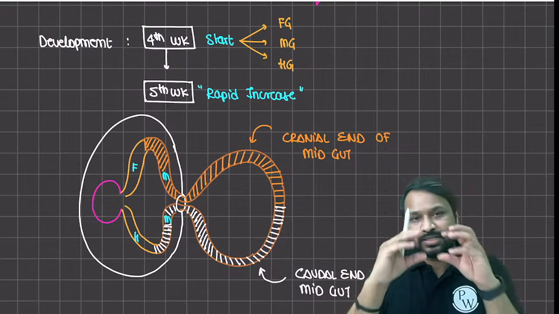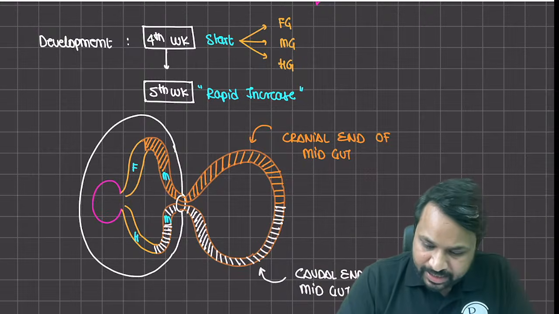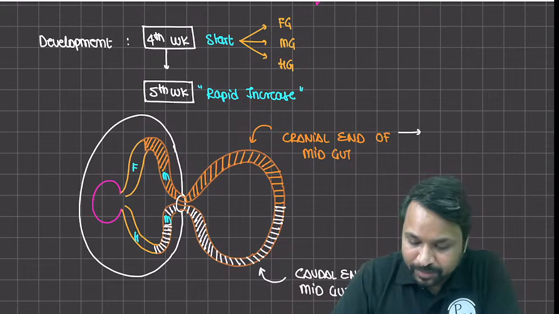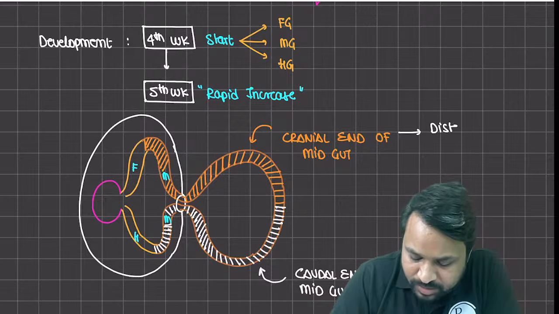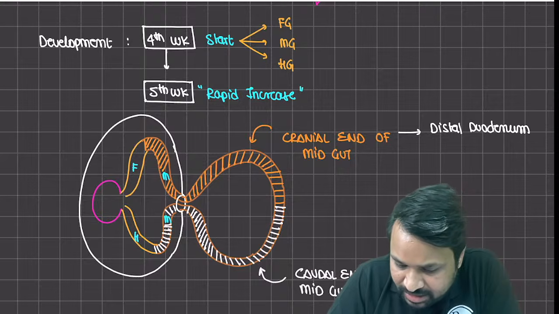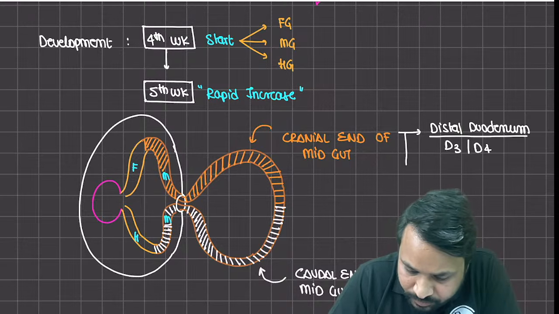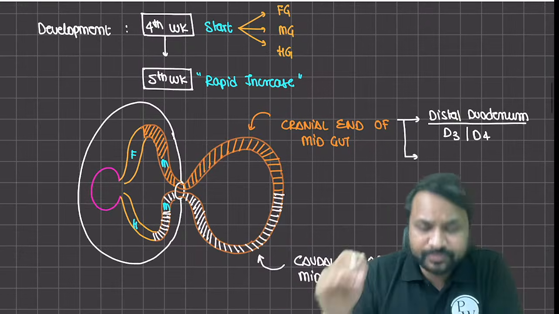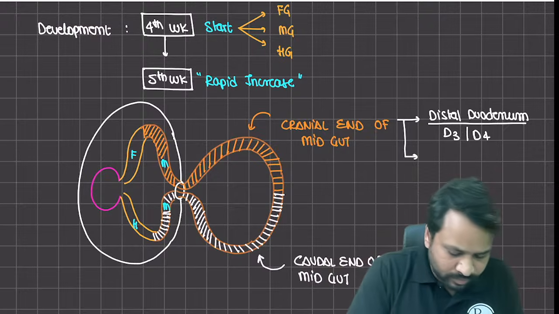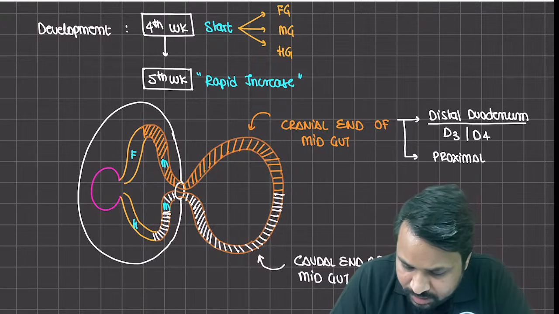Now what happens is this continues to develop. ये जो आपका cranial end है, it is going to develop. क्या क्या बनाता है? ये आपका distal part of the duodenum बनाता है. It forms the distal duodenum. That is the third part of the duodenum and the fourth part of the duodenum. This is also going to create duodenum हो गया, ठीक है. Then it is going to form the proximal ileum.